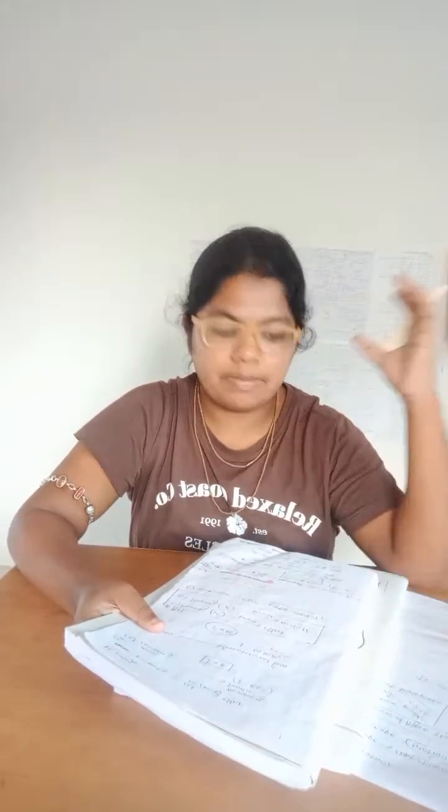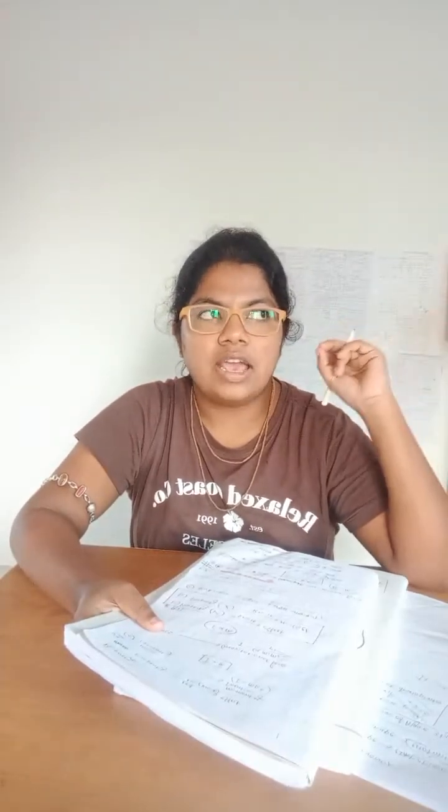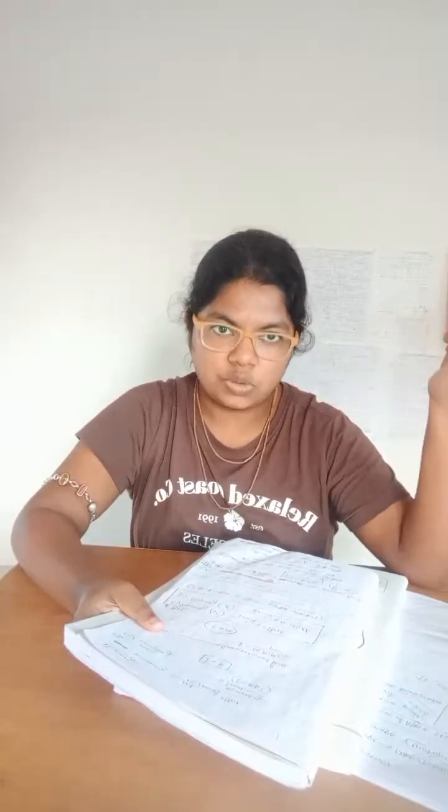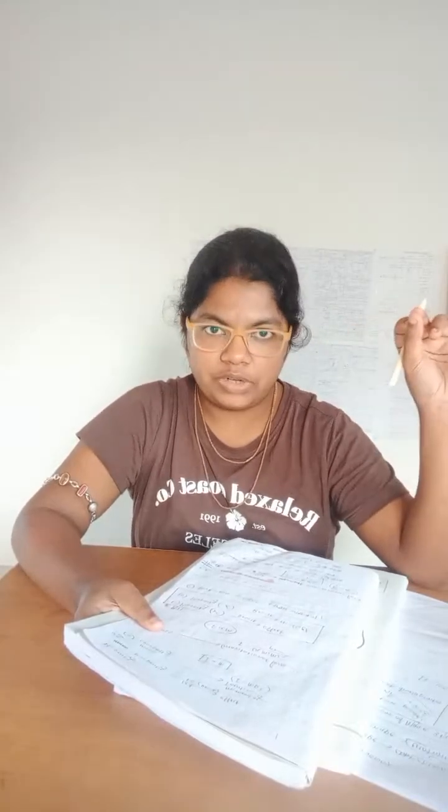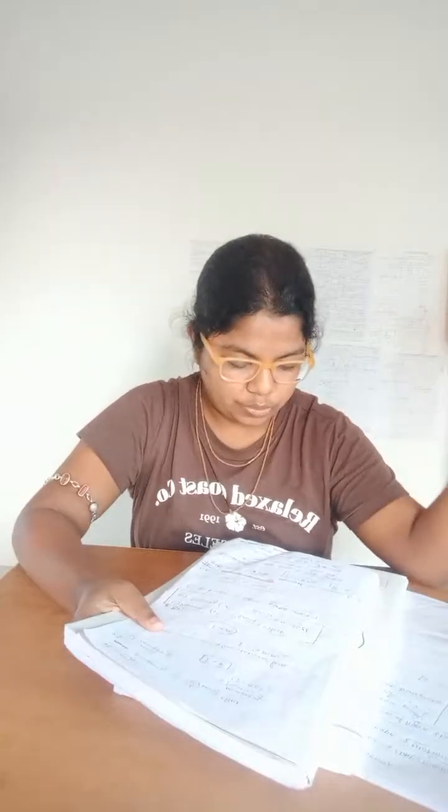What is mass? Mass is a property, and mass will have an effect, and that effect, for example, is gravitational force. The formula of gravitational force is F equals G m1 m2 by r square. The formula of moment of inertia is I equals m r square.